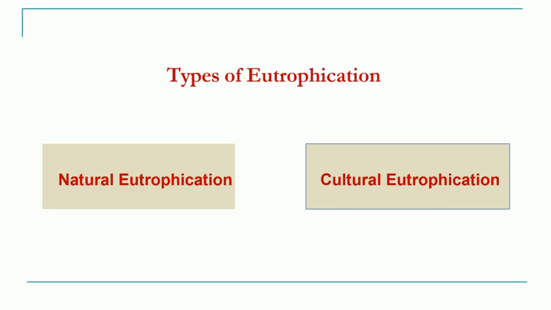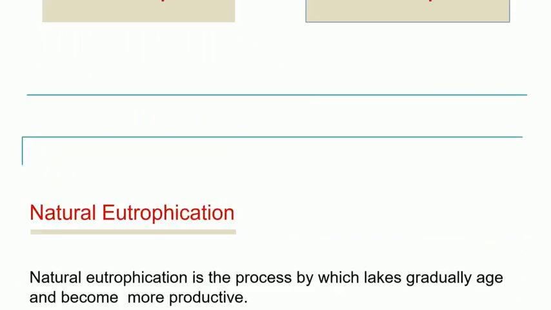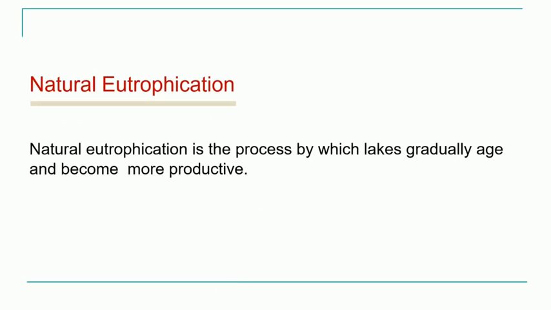Now we come to the types of eutrophication. There are two major types, that is natural eutrophication and cultural eutrophication. So the first type is natural eutrophication. That means this process takes place naturally. So it takes many years, sometimes thousands of years, or hundreds of years are required for this process to happen.